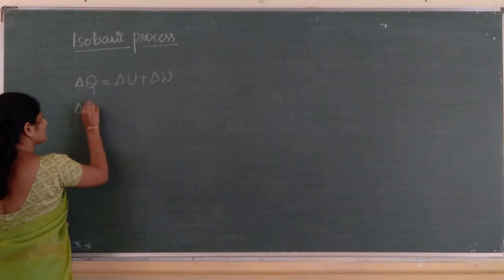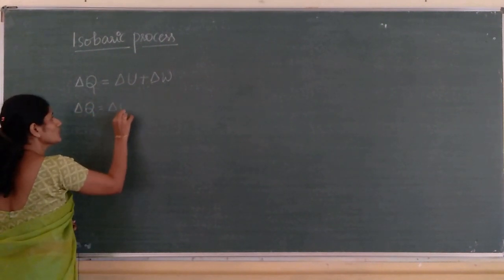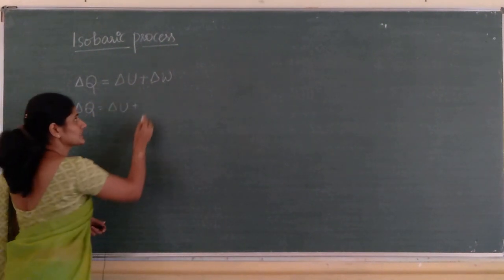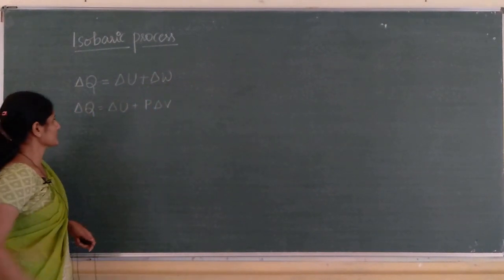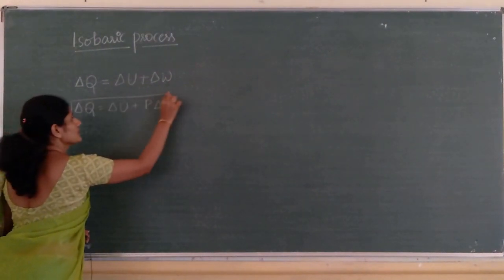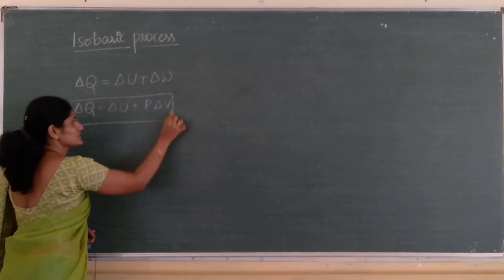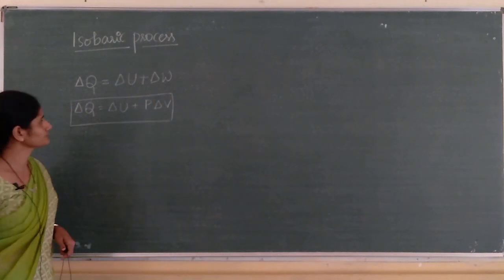Delta Q is equal to delta U plus delta W, which is nothing but P into delta V. So, pressure remains constant, therefore, this equation remains the same. There is no change in this equation.